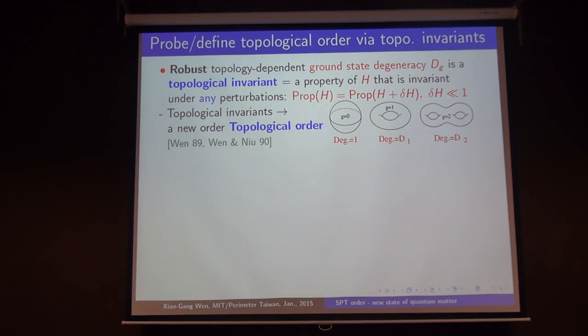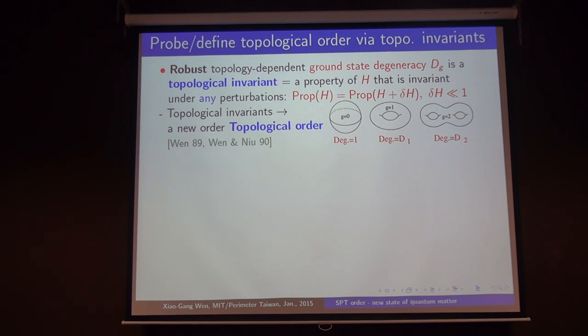So this universal property can change only after a phase transition, and therefore we can use it to characterize different orders. The ground state degeneracy belongs to this type of topological invariant. So by having such a quantum number, a topological invariant, this became a practical definition of topological order.